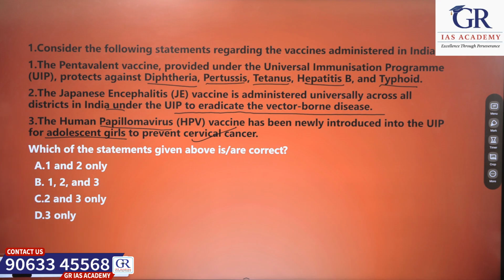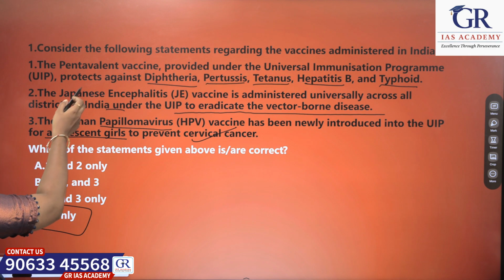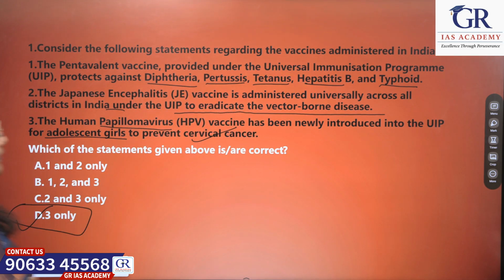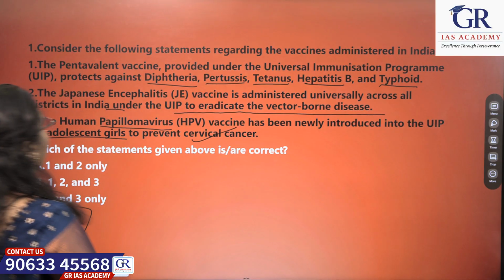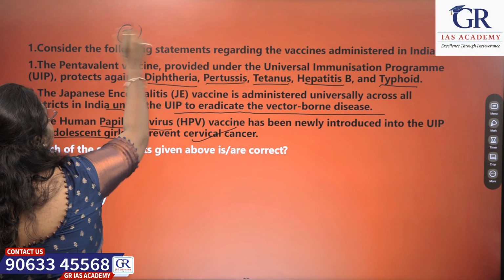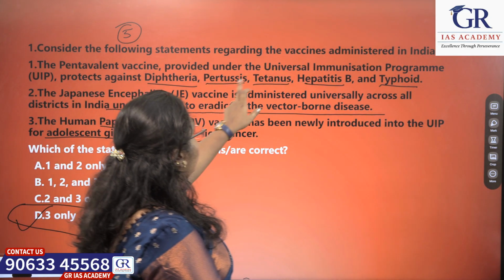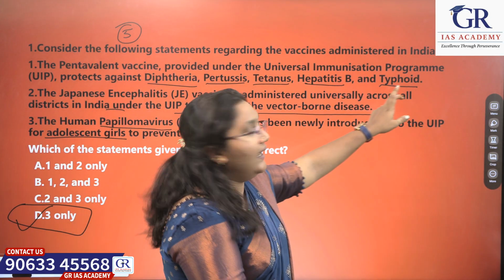So, your answer is option D, 3 only, because as I told you, the pentavalent vaccine provided under the Universal Immunization Program protects against 5 diseases. What are those 5 diseases? Diphtheria, pertussis, tetanus, hepatitis B and typhoid.